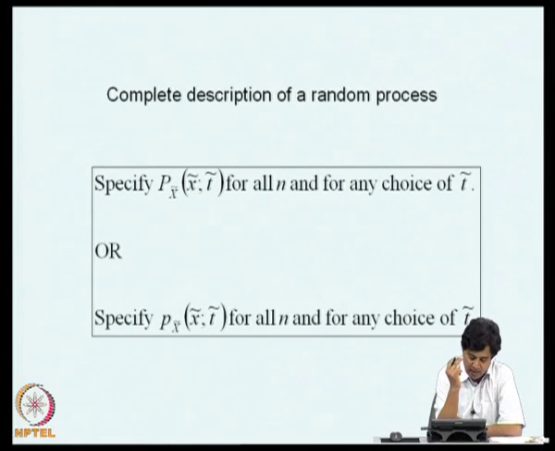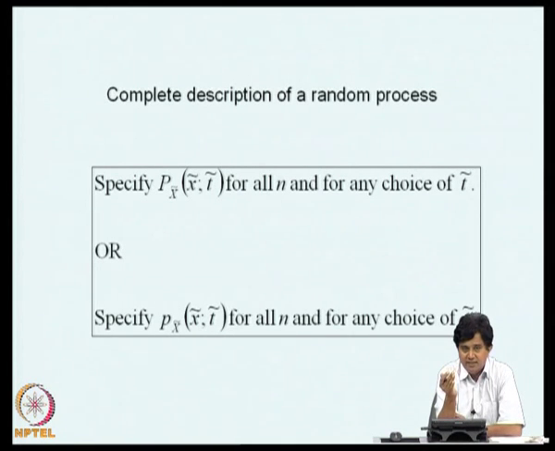Similarly, if you take two time instants t1 and t2, you will get two random variables. No matter where t1 and t2 originate, x of t1 and x of t2 originate, the joint probability distribution function should be known. This you should be able to do for n time instants, x of t1, x of t2, up to x of tn, the nth order probability density function.